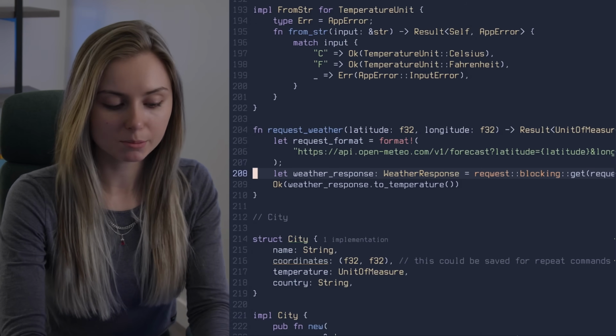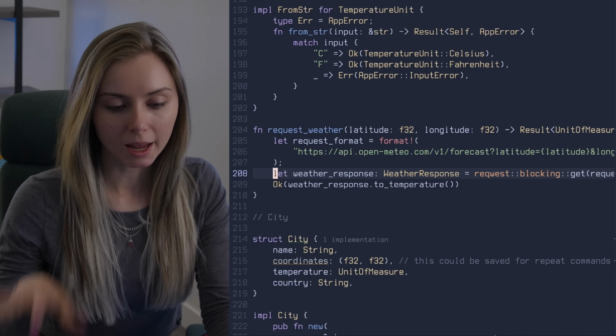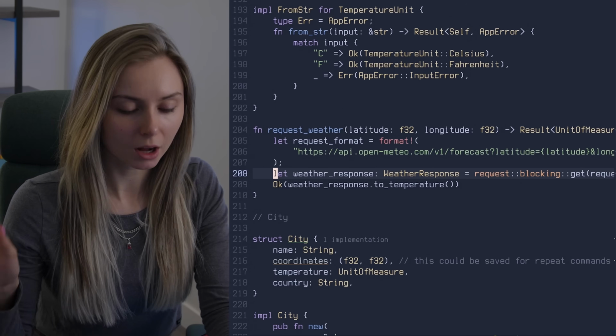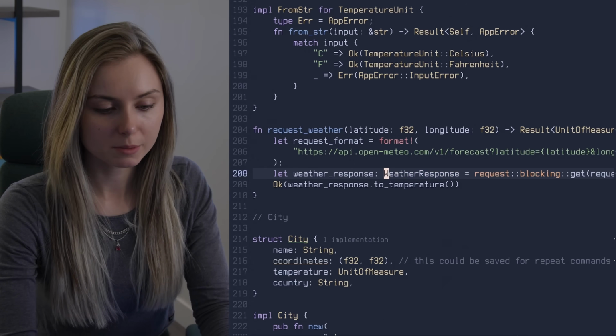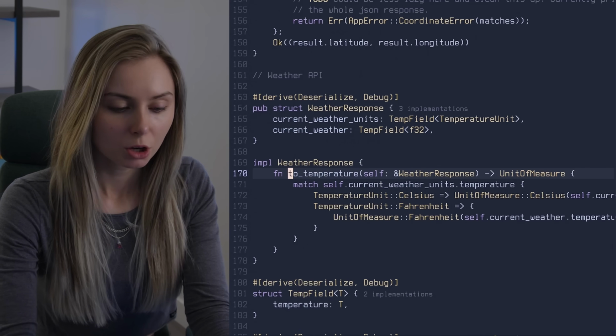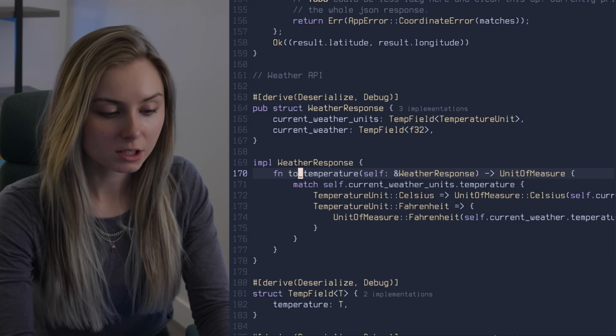And then another thing we ended up having to do for this weather response, once we unmarshal that, this was all synchronous, by the way. Our next project, I think, will probably end up having some async components to it, but I'll get into that in another video. You can see here, we do weather response, and then we do this to temperature, which is where I convert it to an actual enumeration. This is for the unit of measure.